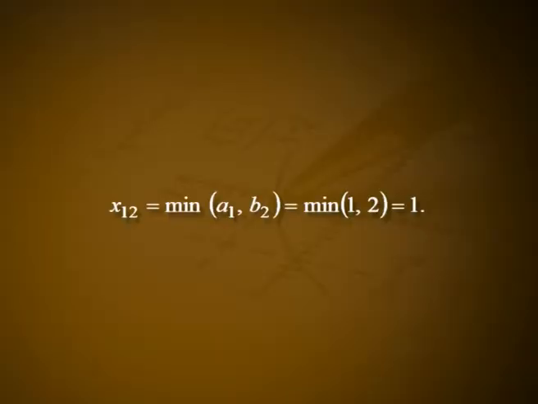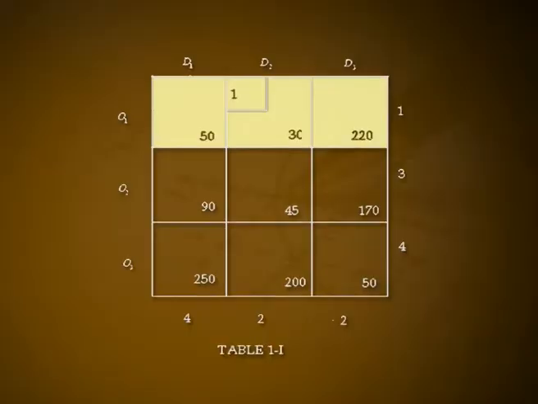The magnitude of the allocation is given by x12 equal to minimum of A1, B2, that is minimum of 1, 2, which is 1. This exhausts the availability of origin O1, and thus we cross off the first row from the transportation table. In the resulting table 1 1, where the first row is shown as shaded, since minimum of 90, 45, 170 equal to 45, which occurs in the cell 2 2, we make our next allocation in that cell.